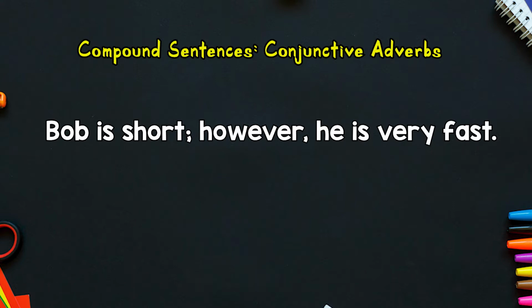And then I could also use he is very fast as another short, simple sentence, which would be another independent clause. So here I want to bring those two ideas into one because for both of them, I'm referring to Bob. So Bob is short; however, he is very fast. So in that, I join my two independent clauses with the use of however.